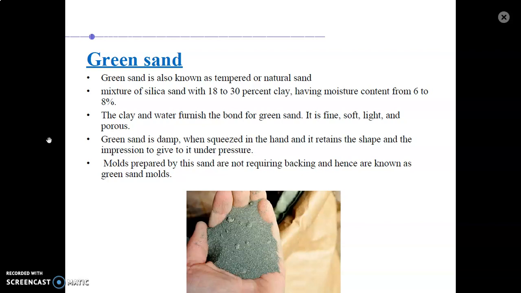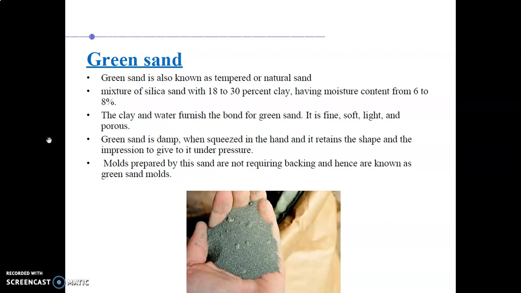So green sand is known as the tempered or natural sand. It is a mixture of silica sand with 18 to 30% clay, having moisture content from 6 to 8%. So basically it's a 100% natural source that is used for the binding. The clay and water furnish the bond for the green sand. It is fine, soft, light, and porous.